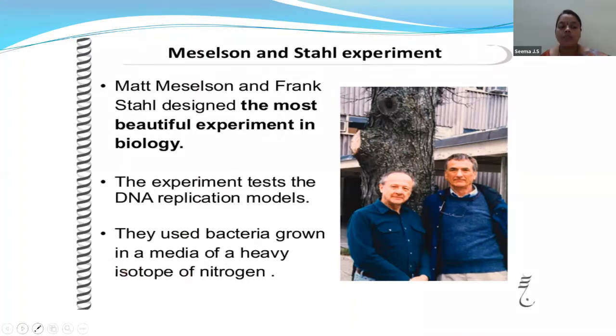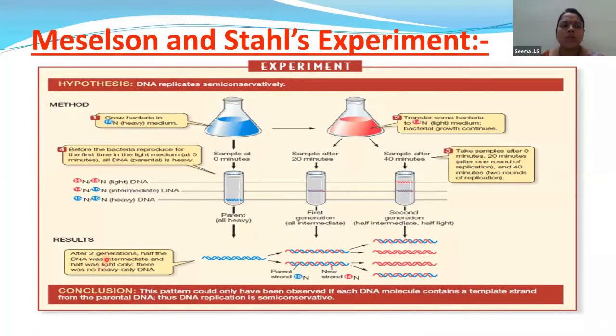Okay. Now, let us know what is happening over here. First of all, let us know what the scientists have taken. These scientists have taken E. coli bacteria, then ammonium chloride as the food material for the E. coli bacteria. So they made a special nitrogen substance.